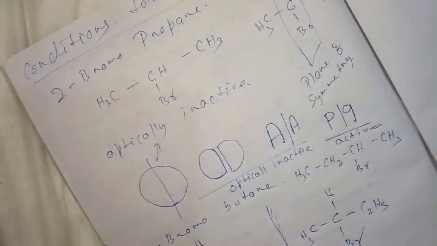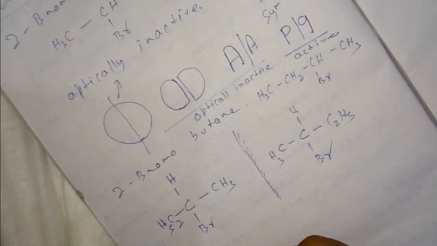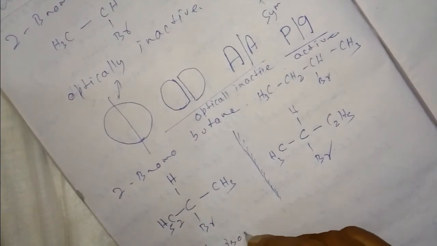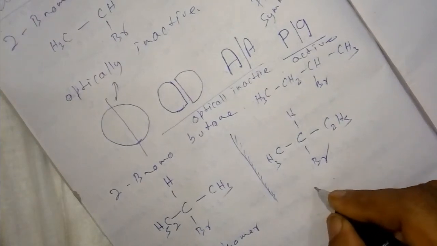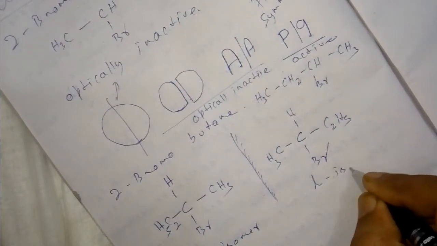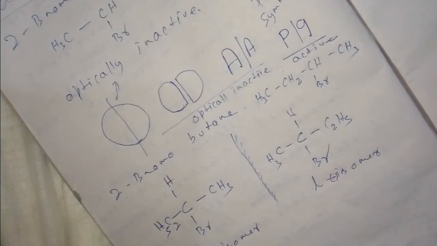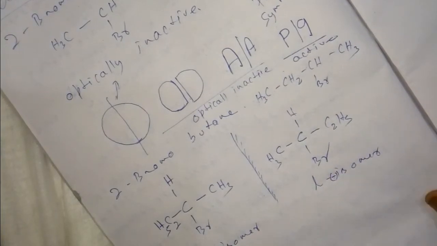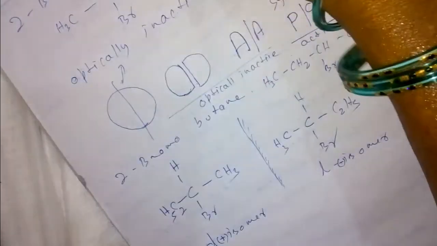2-bromopropane has a plane of symmetry, and 2-bromobutane has a non-superimposable mirror image. If it is the D-isomer, D-isomer is also termed as plus. Then the mirror image will be the L-isomer, and L-isomer is termed as minus. So, what is the difference between these two?